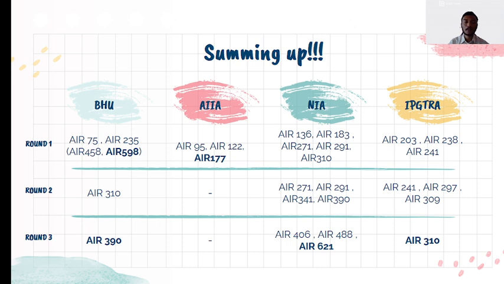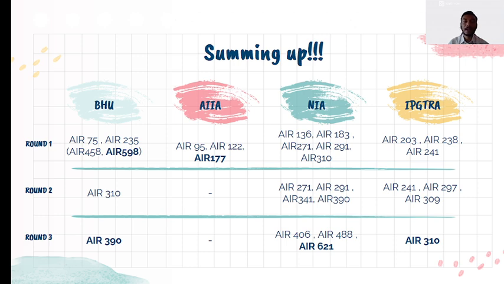Coming to the second round, in BHU, rank 331 got allotted. In NIA, ranks 271, 291, 341 and 390 got allotted. In IPGTRA, ranks 241, 297 and 309 got allotted. Coming to the third round, rank 390 in BHU. In NIA, ranks 406, 488 and 621 got allotted. In IPGTRA, rank 310 got allotted.